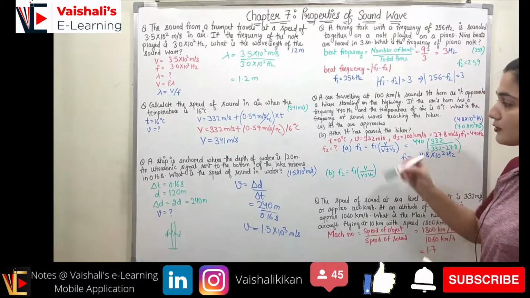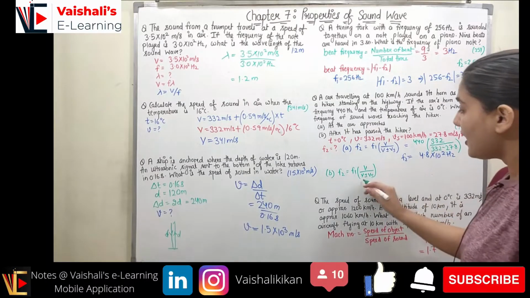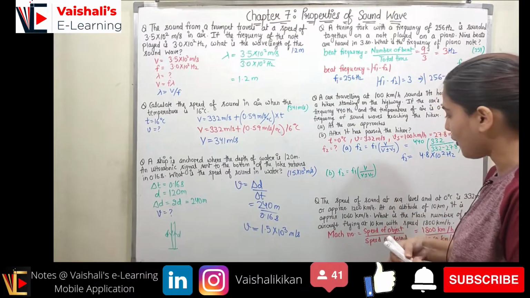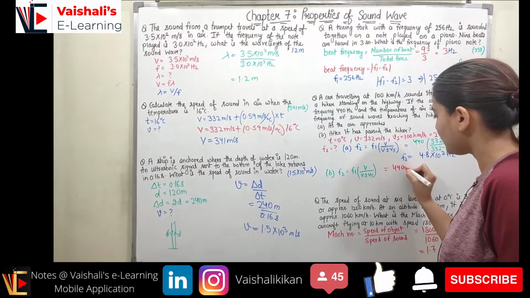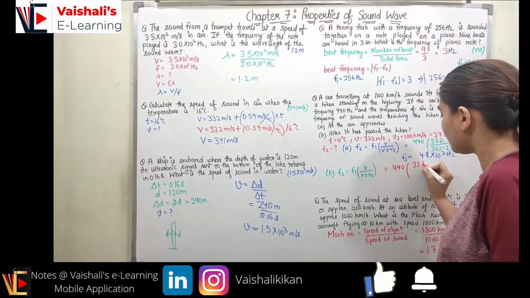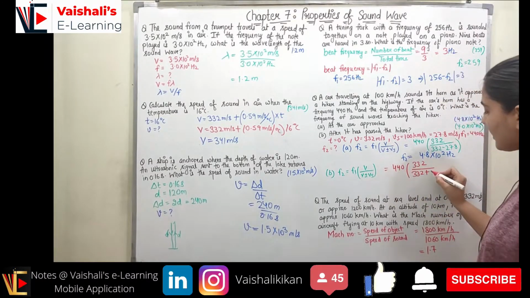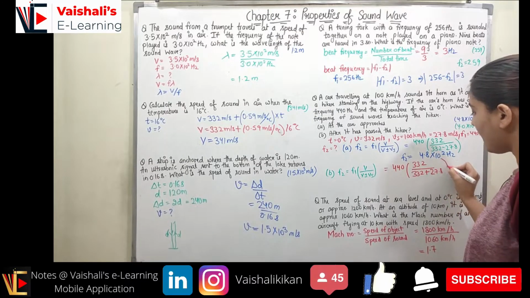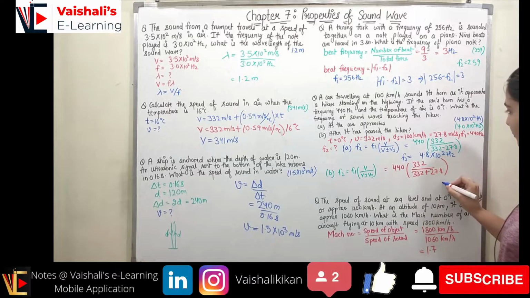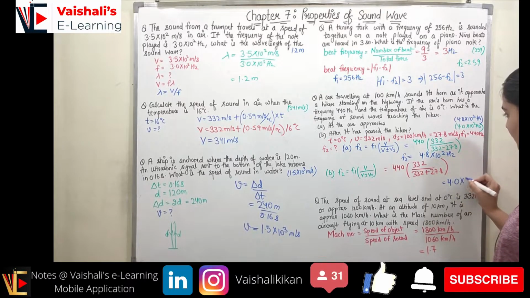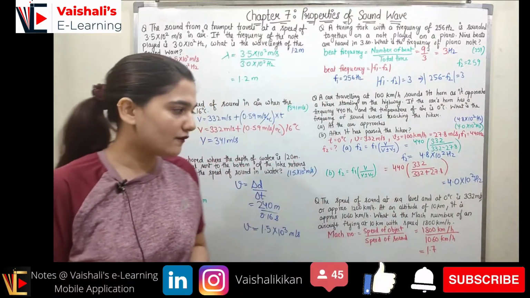In the next case, when the car has passed the hiker and is moving away from the hiker, in the denominator we have to take the positive sign, right? So f2 will be equal to f1, which is 440, times v, which is 332, upon 332 plus 27.8. Again you can compute it with the help of the calculator and it will come out to be equal to 4.0 times 10 raised to power 2 hertz. Right, so I hope you understood both of the cases.